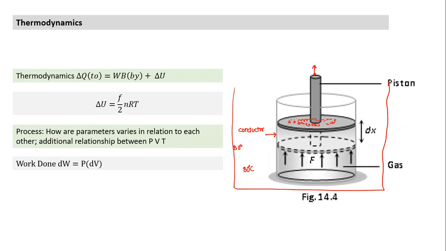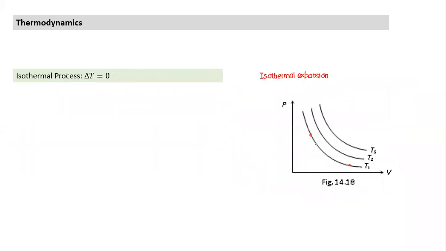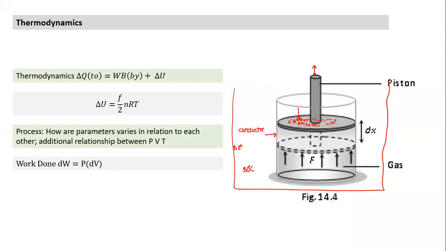If I have put some sand here and I remove a small quantity of sand, what will happen? I have slightly decreased the pressure. I can't change the temperature, but if I have to increase the volume, how do I do it? Assume there are 1,000 grains of sand. I pick up one grain, it goes up a little, then the second grain, the third grain, slowly unloading from here. The piston will gradually keep moving up, and as it goes up, the pressure is gradually reducing.